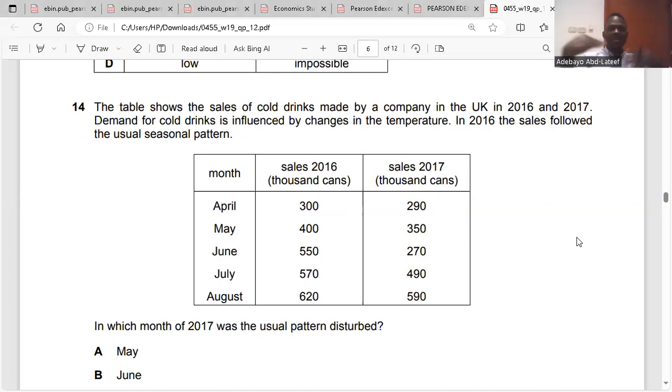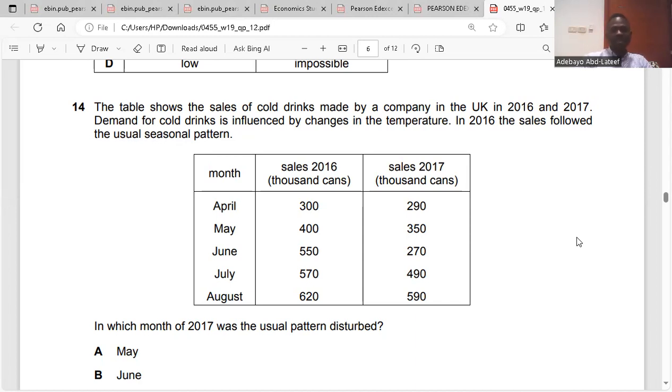There's a pattern that when there's a change in temperature, the demand for cold drinks reduces. So in April, May, it increases from 290 to 350. In 2016, it was 300 to 400. In June, it was 550. In July, 570, 620. Now, let's check the pattern for 2017: 290, 350. Then in June, it reduces to 270. Then it increases again and increases again.